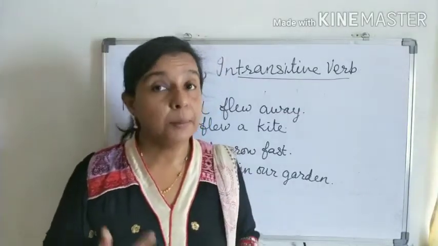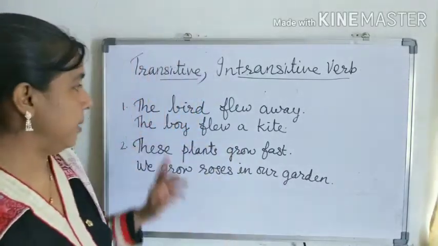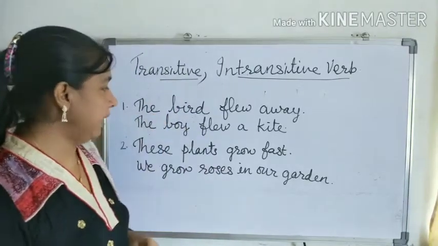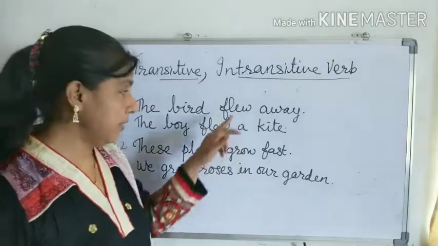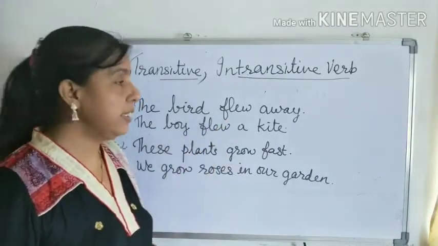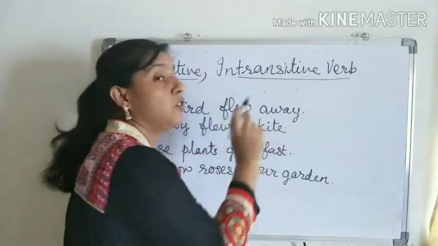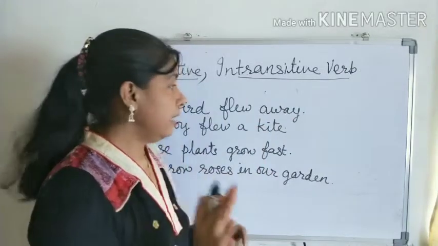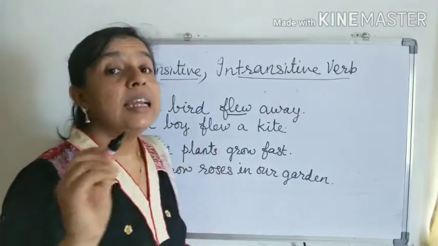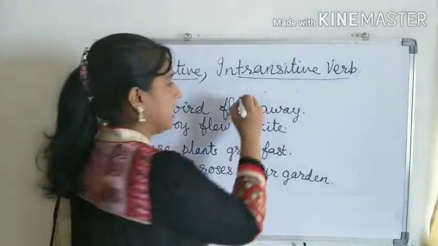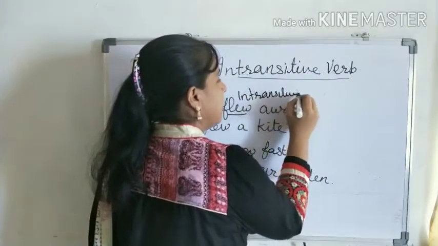Some verbs can be used both as transitive and intransitive verbs. Let us see some examples. The bird flew away. The boy flew a kite. Here the same verb is there, flew. Got it? But we will ask the same question. What flew? Yes, there is no object there. So the verb flew is an intransitive verb.